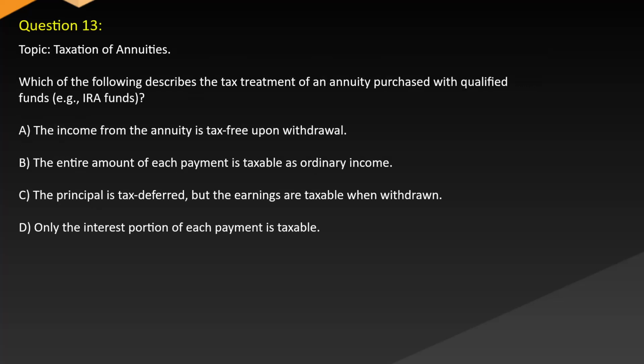Question 13. Topic: Taxation of annuities. Which of the following describes the tax treatment of an annuity purchased with qualified funds? A. The income from the annuity is tax-free upon withdrawal. B. The entire amount of each payment is taxable as ordinary income. C. The principal is tax-deferred, but the earnings are taxable when withdrawn. D. Only the interest portion of each payment is taxable.